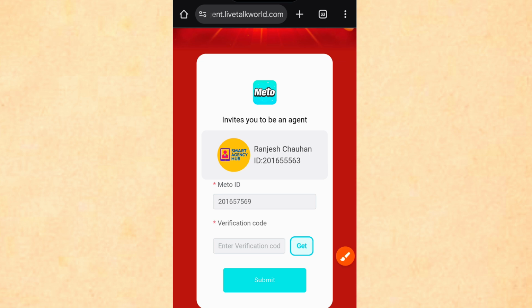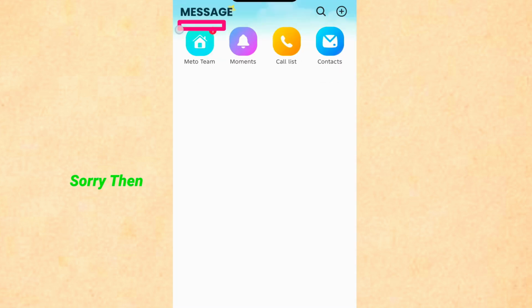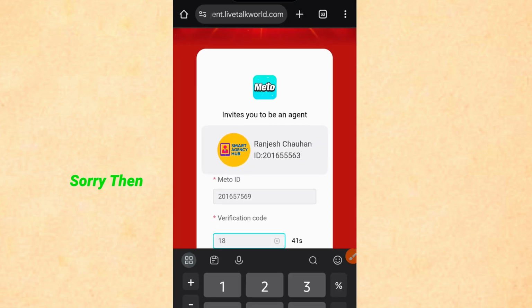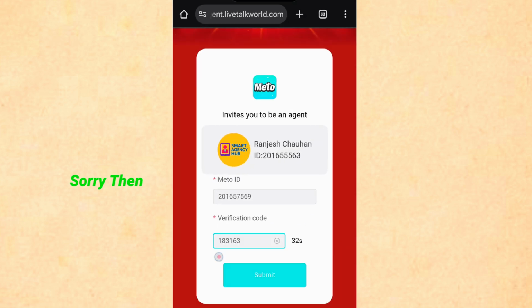After that, go to the FIR Meto team in the FIR application. You will get the verification code there. Copy it and paste it in the second box. You will see the Submit button below the FIR. Click on it. Now your agency is successfully created.